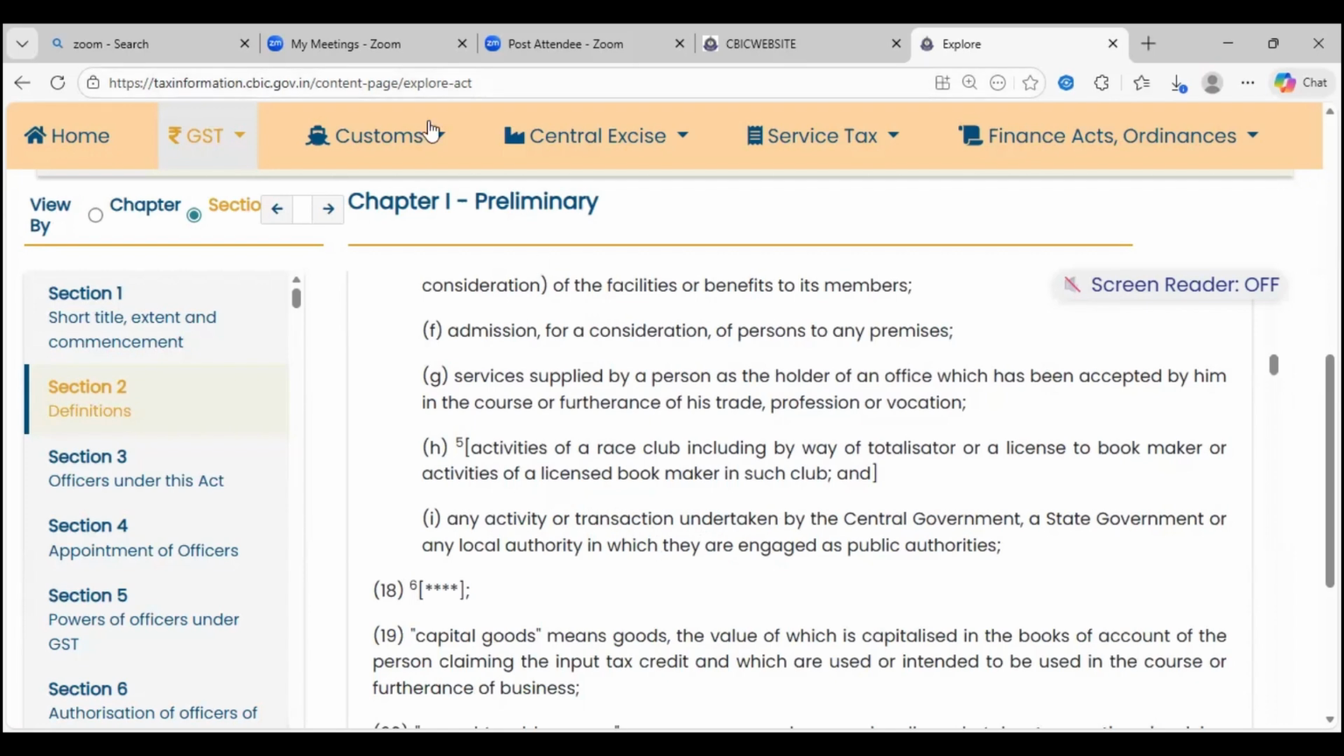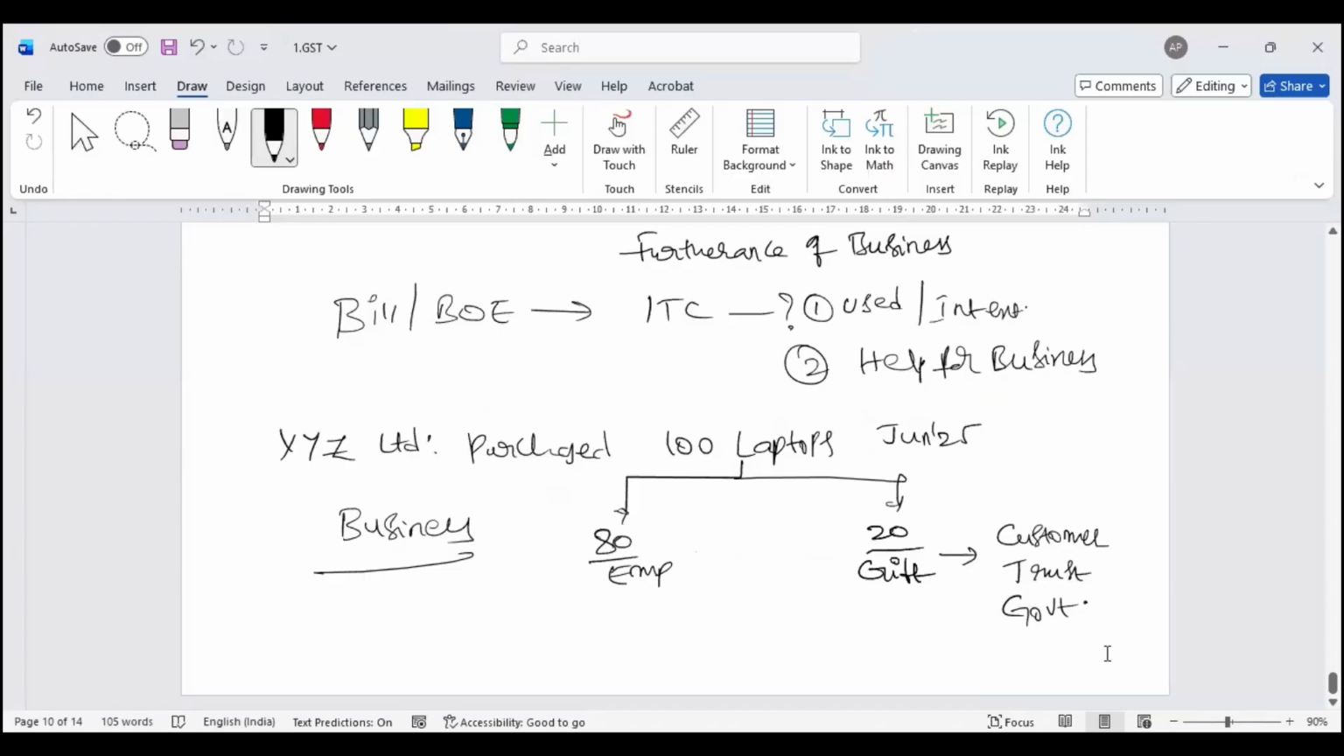So when you want to take input tax credit, we should have met those conditions which are mentioned in your business. So here, 80, I can take input tax credit, 20, I cannot take input tax credit. So this is what section 16 talks about. When you want to take input tax credit, please examine your entitlement and then take your input tax credit.